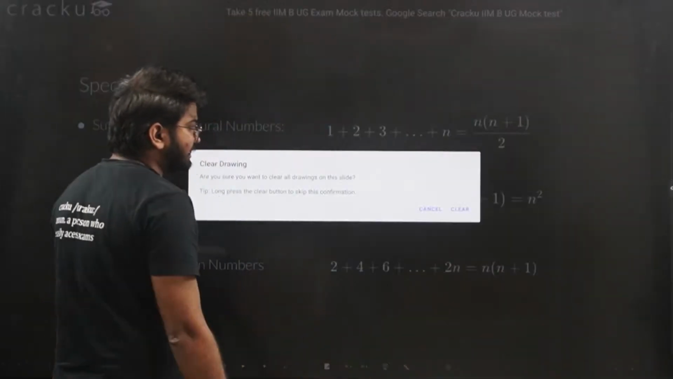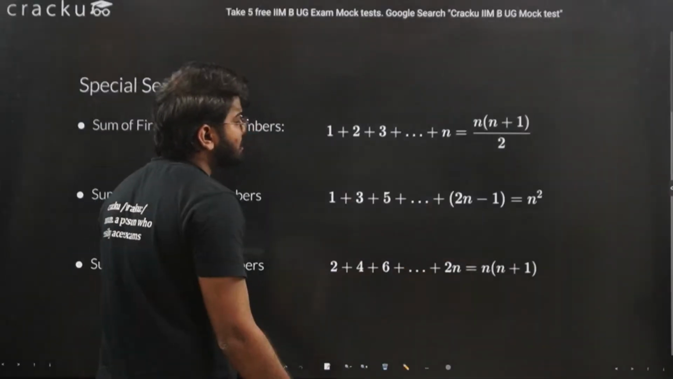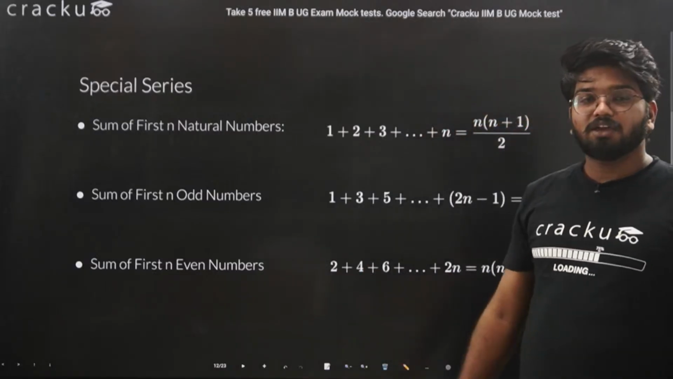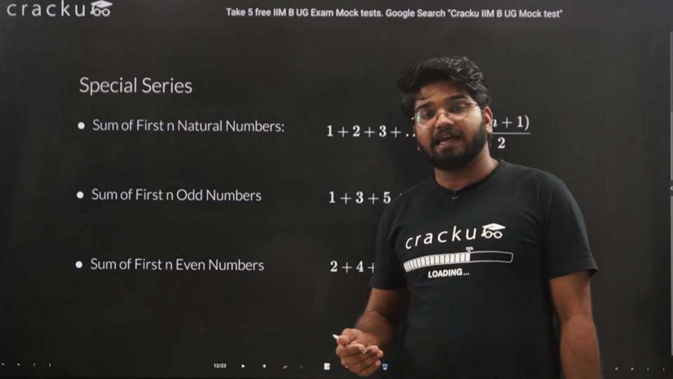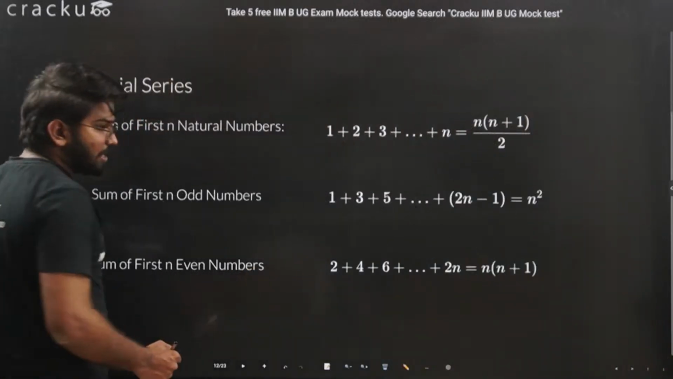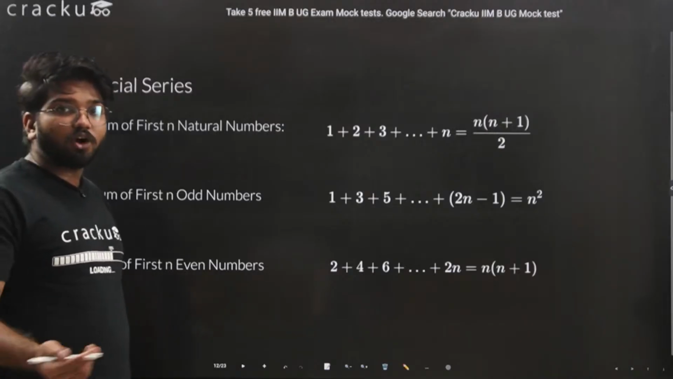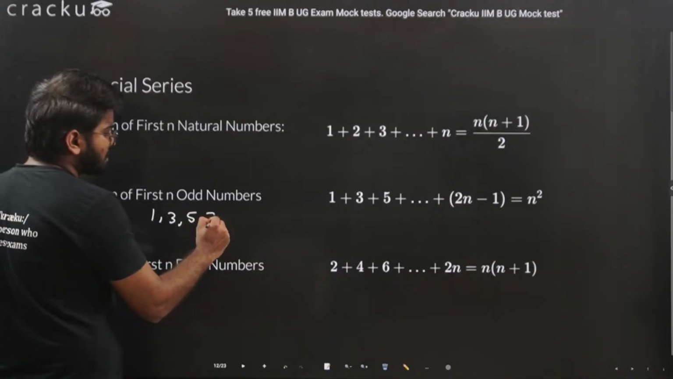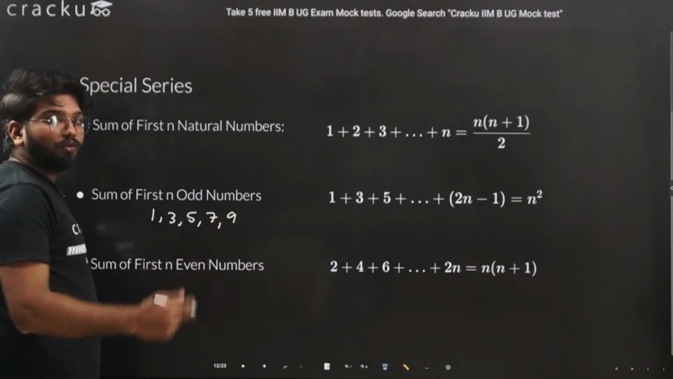Similarly, there is another series which is quite famous. If I want to find out the first n odd numbers only, let's say the sum of the first 5 odd numbers, that is 1, 3, 5, 7, 9. If I want to find out the sum,